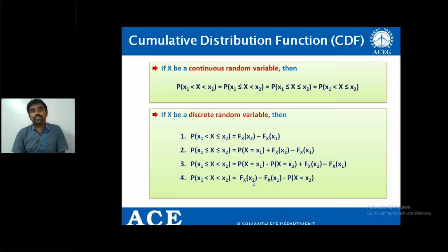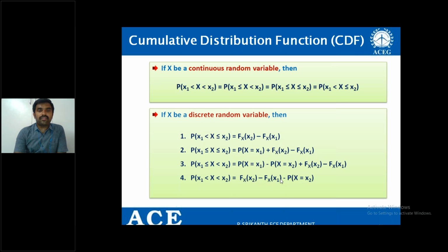And coming to the fourth one, here in this case, both are not included. In that case, Fx of x2 minus Fx of x1 from the first property you can take. But here, as x2 is excluded, you need to subtract the probability at x equal to x2, P of x equal to x2.